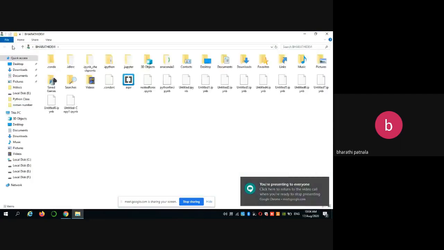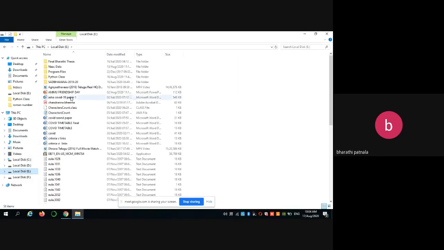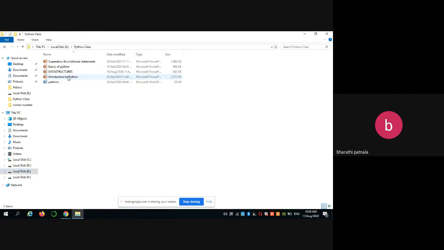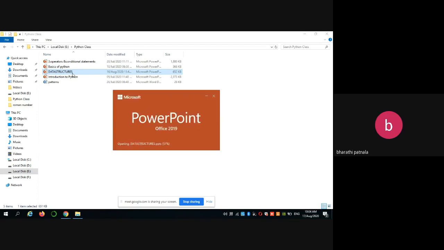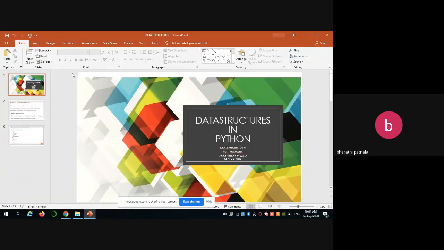In this session, I have to explain about data structures in Python. In previous class, I have completed Unit 1. So in this session, we will be learning about data structures in Python.